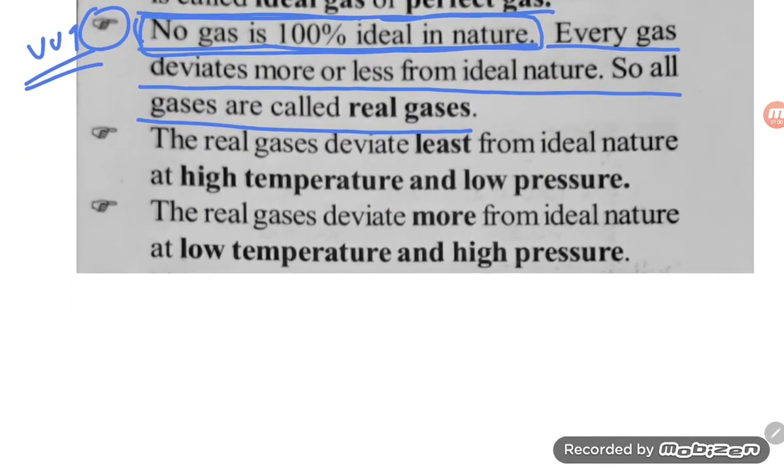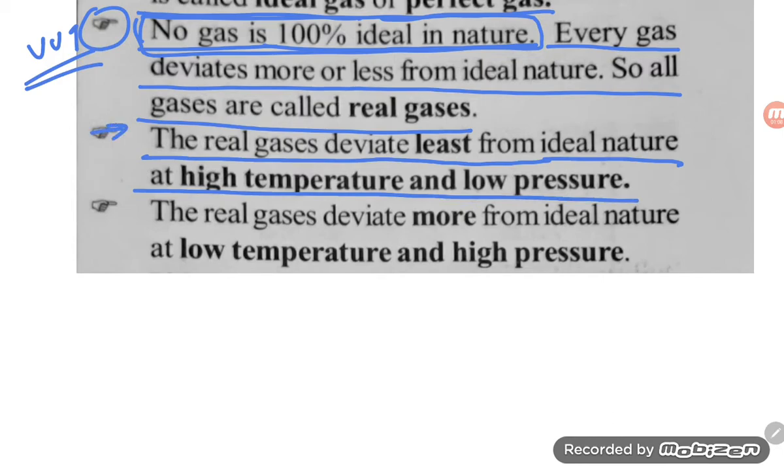Next one, the real gases deviate least from the ideal nature at high temperature and low pressure. If high temperature is there, the real gas deviates least, and at low pressure it will also deviate least.